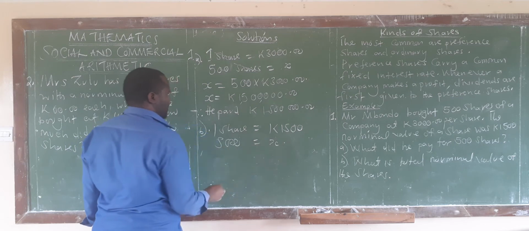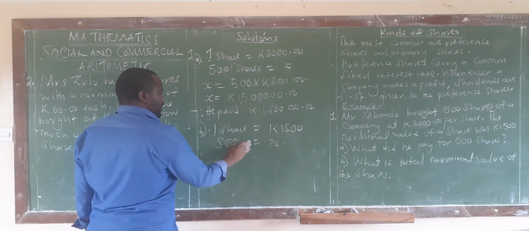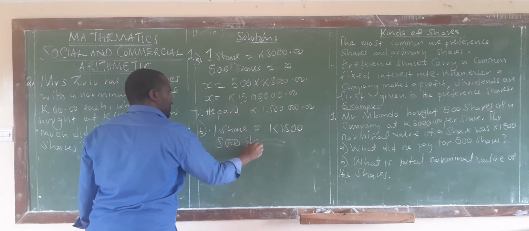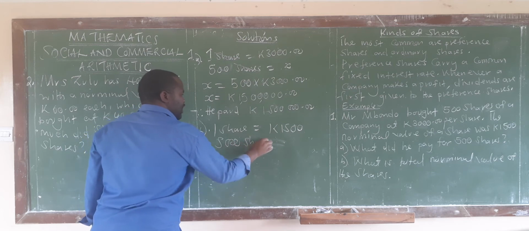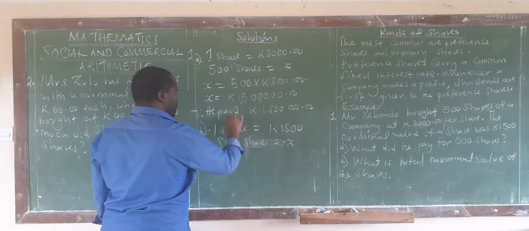Here we say X. Please take note, you can say 500 shares here. Here it will be X. Of course you can cancel the shares.